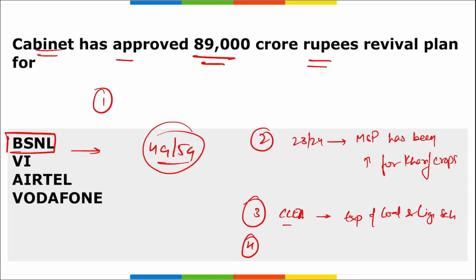Fourth is also important. Remember, recently to connect Dwarka Expressway with Gurugram, Haryana, metro connectivity has been approved. Right? This will be connecting from your Golf Course Road to your Southern Peripheral Road extension, then it will be connecting to your CPR, and this will be connecting then to Dwarka Expressway. So these are some cabinet approvals that you need to remember.